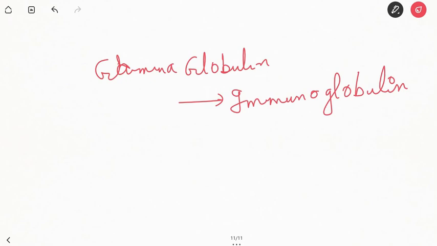The plasma proteins are essential for transport of various substances in the blood. Albumin, alpha globulin and beta globulin are responsible for transport of hormones, enzymes, etc. Fourth, role in the maintenance of oncotic pressure in the blood.